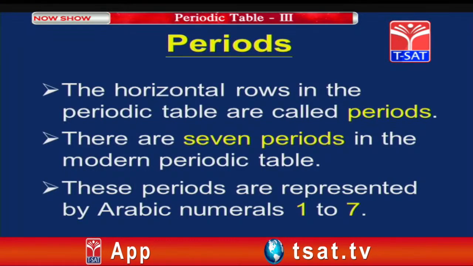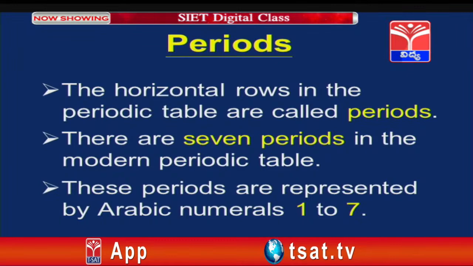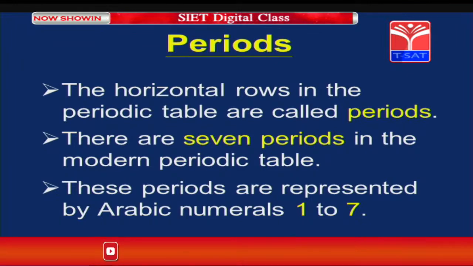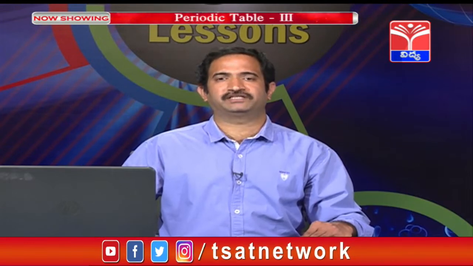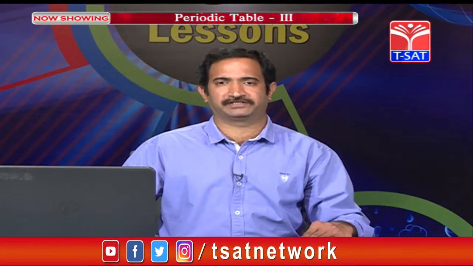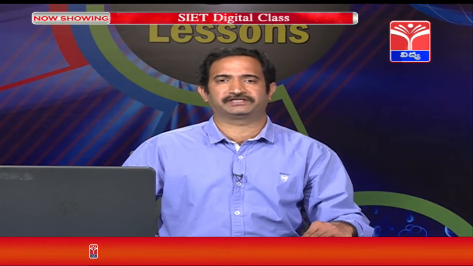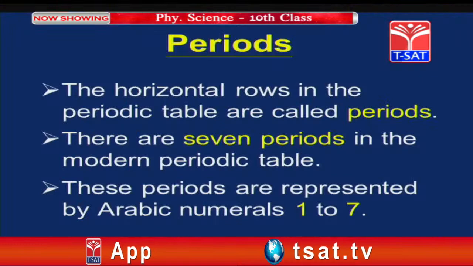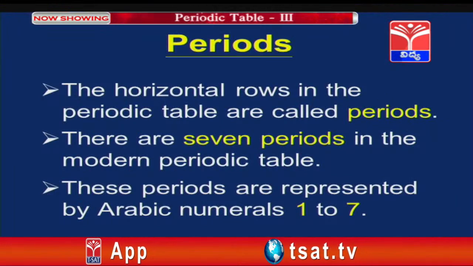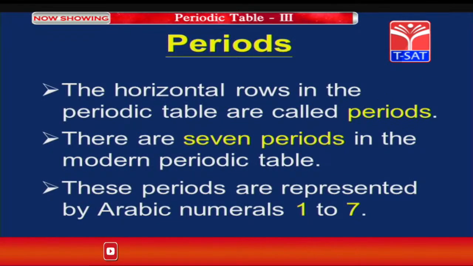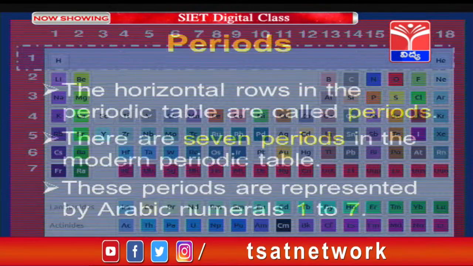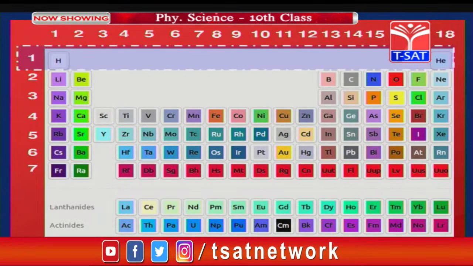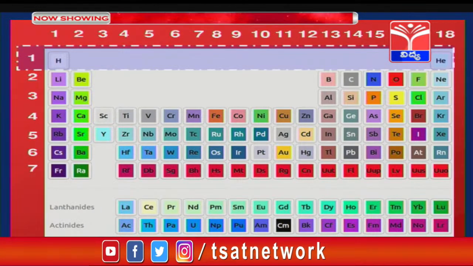Next, in the modern periodic table along with groups we are having periods. In the modern periodic table the horizontal rows are called periods. There are 7 periods in the table. Now, how they are arranged we will see. These periods are numbered from 1 to 7. They are represented by Arabic numerals from 1 to 7. In the modern periodic table we are having 7 periods.